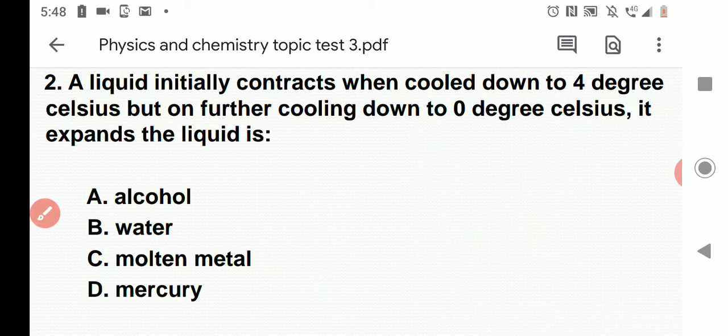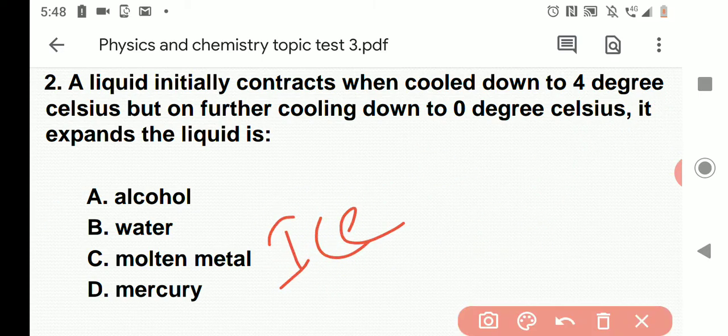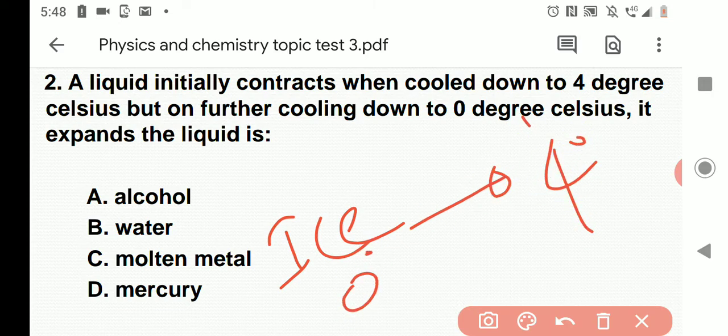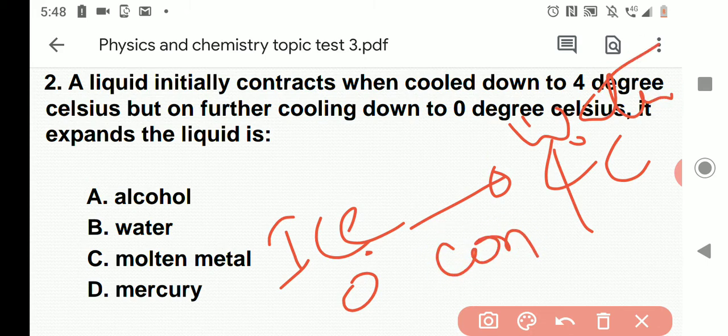But when ice goes from 0 degree to 4 degree centigrade water, a contraction process will occur. This is the exceptional case, a different behavior of the water. This behavior is generally called the anomalous behavior of water.